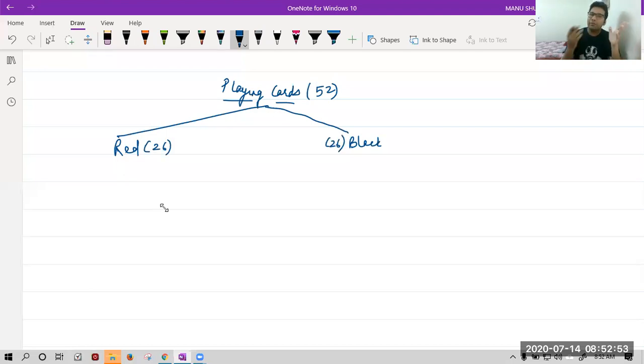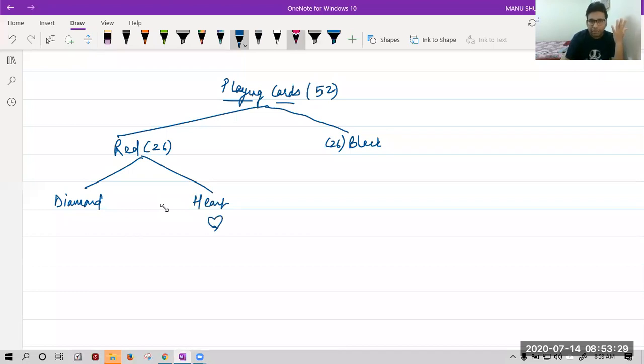Now tell me, in the red portion we have two further divisions. Please tell me those divisions if you know. What are the two types of cards in red? Diamond and heart. Very good, Aryan. So we have diamond and heart. We all know heart is red in color, so it is a hint for you. Heart is red in color like this.